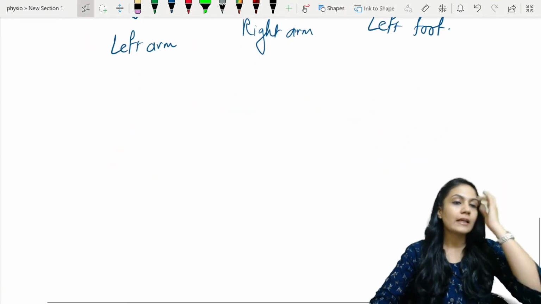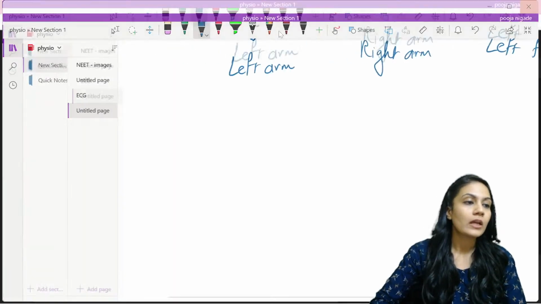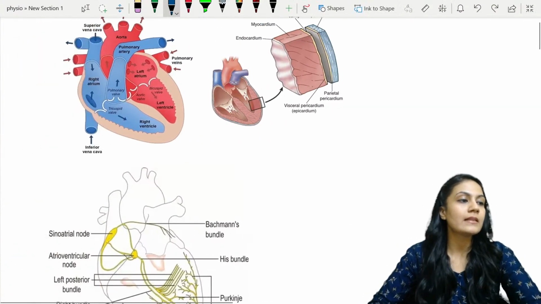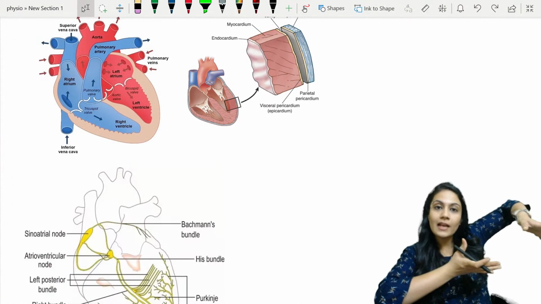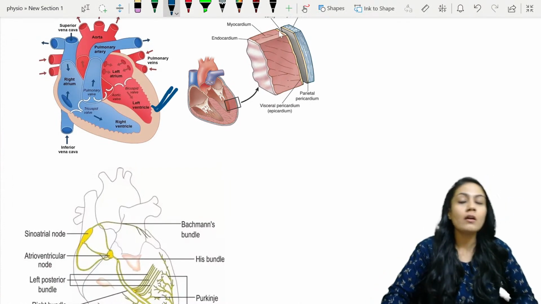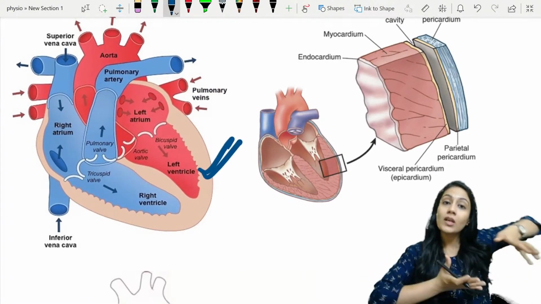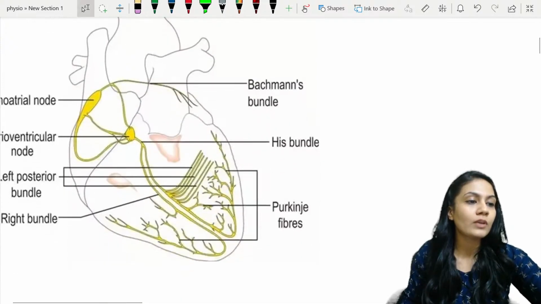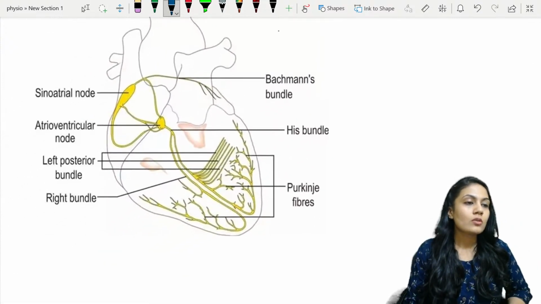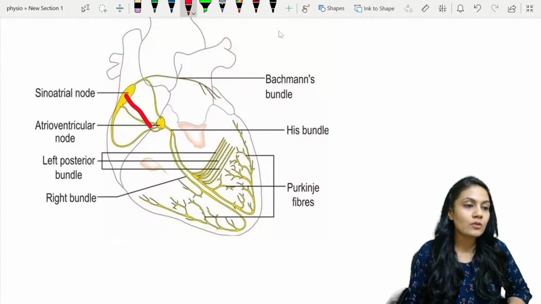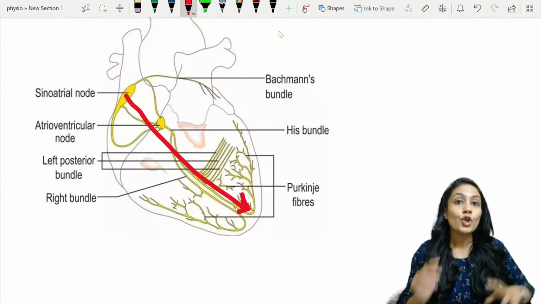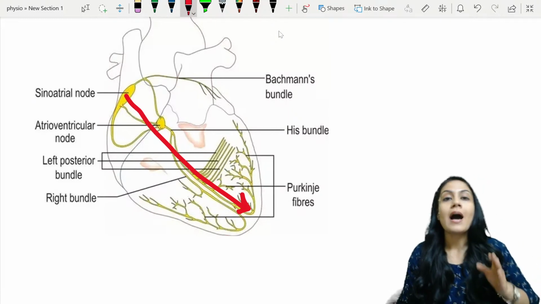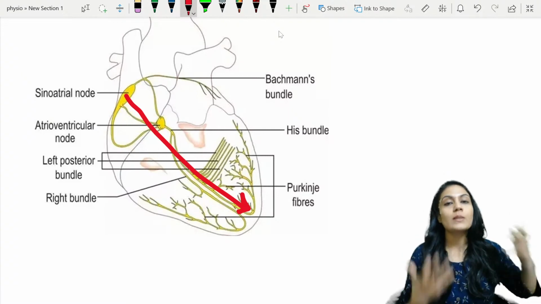And we know, in the first chapter itself, what we talked about, the depolarization, right? So if we see over here, the heart direction is like this. It is slightly tilted towards the left, right? You can see that there is the left ventricle over here, and the heart is directed towards the left. So if the heart is directed towards the left, how is it going to get depolarized? It is going to get depolarized like this, right? Towards the left leg. So the direction of depolarization in a normal healthy person is towards the left, and that's why we take a left foot.